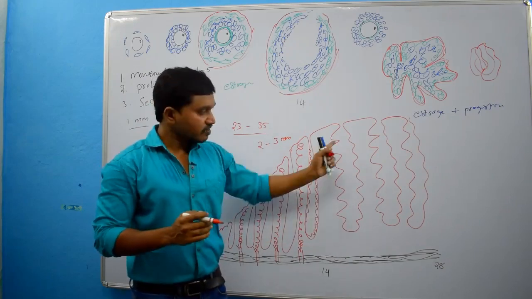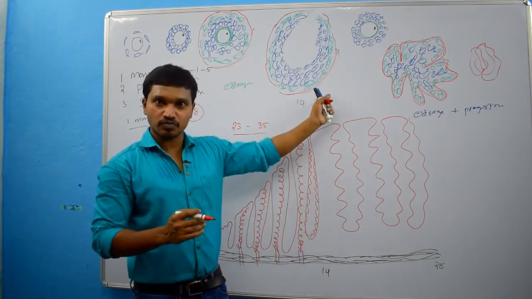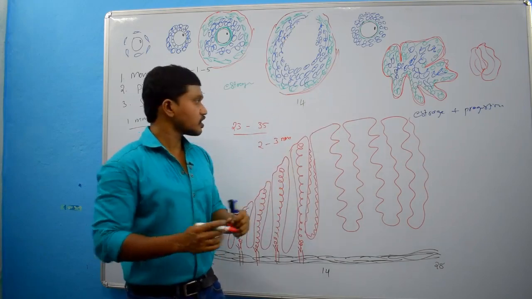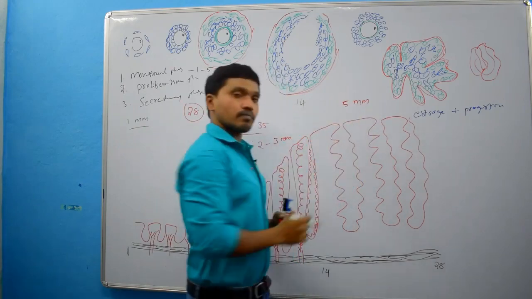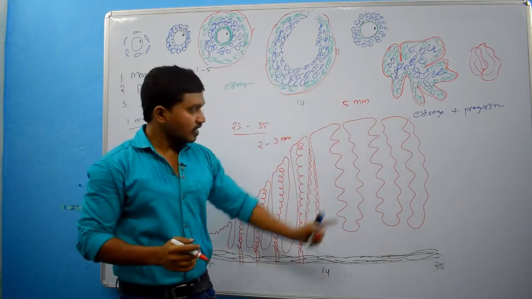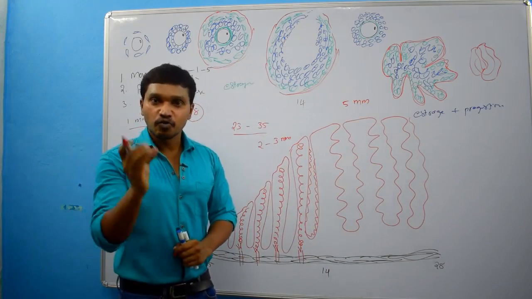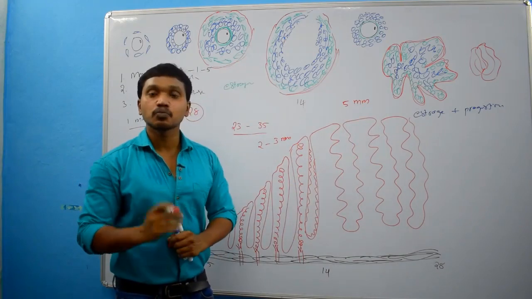Because of that, thickness of the endometrium increases further. In the secretory phase, thickness of the endometrium is around 5 mm. Along with these secretions, there will be increased fluid within the connective tissue. That means the endometrium becomes more edematous.